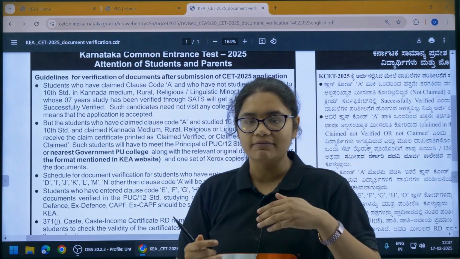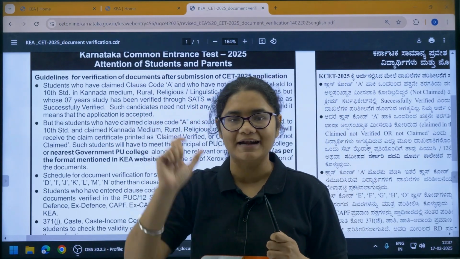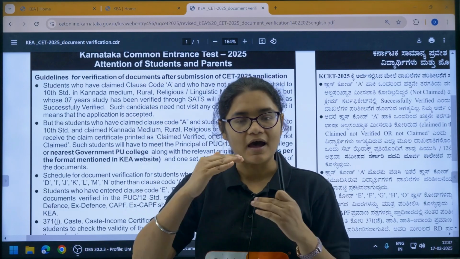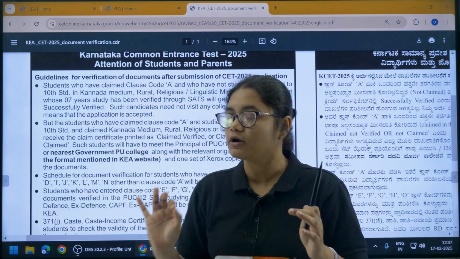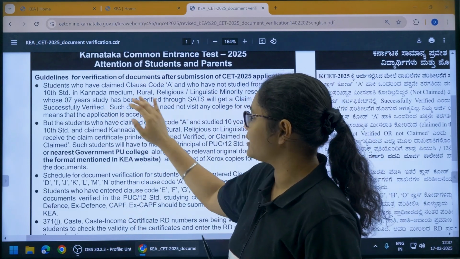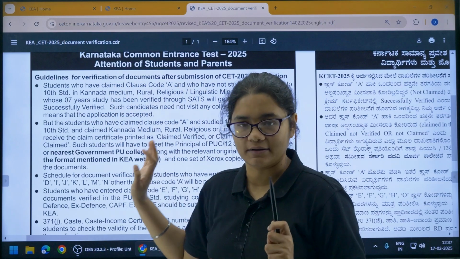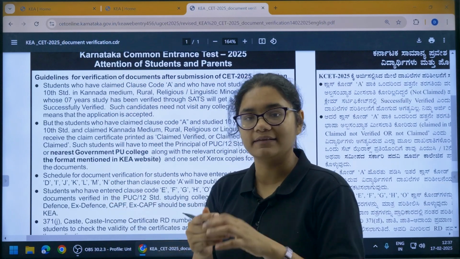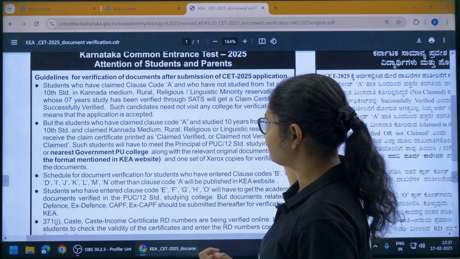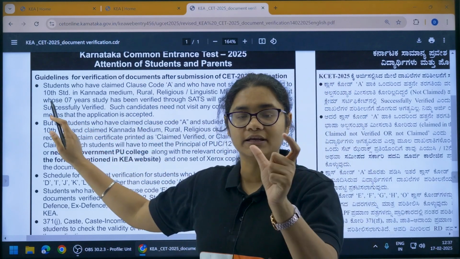When you uploaded your documents you would have found a SATS number column. So those students who are in clause A and do not belong to the linguistic minority, religious minority, rural category and Kannada medium, and they have submitted their SATS number, they will get a claim certificate as successfully verified.